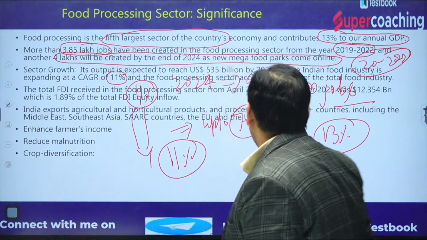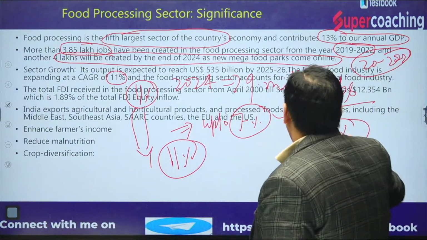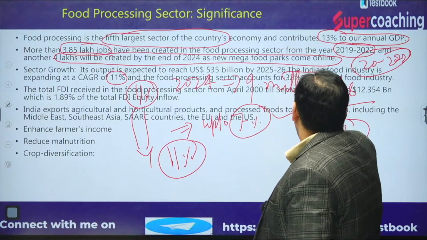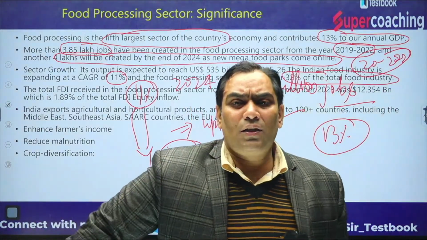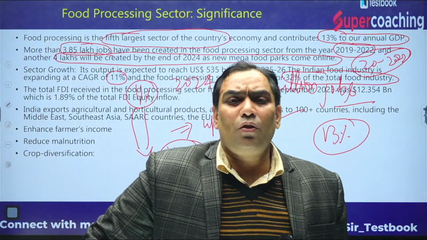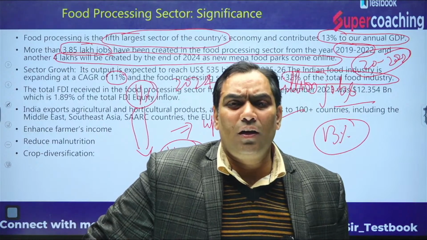And it is expected that it will... this accounts for 32% of the total food industry. Whatever total food industry is there, the food processing industry accounts for 32% contribution.